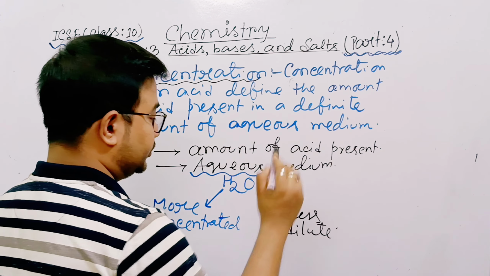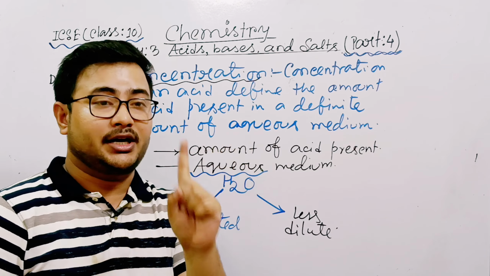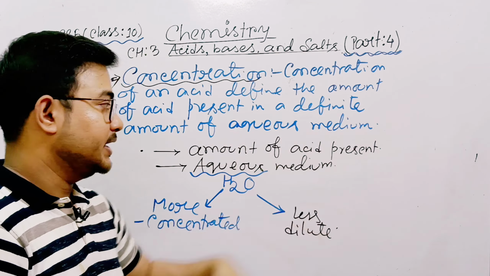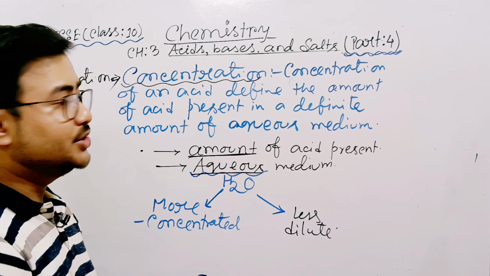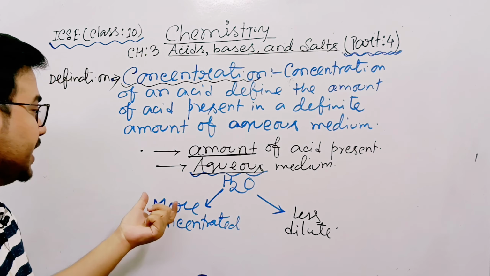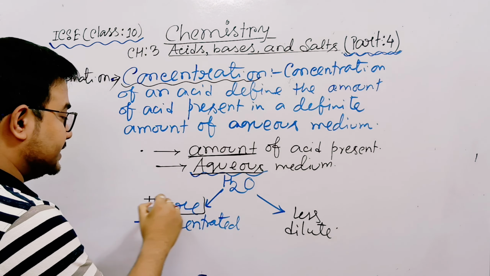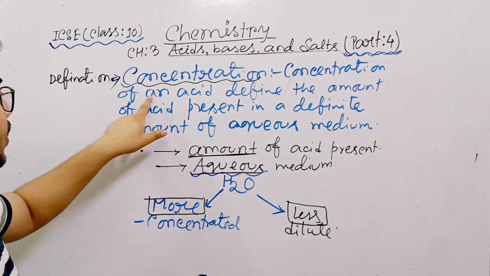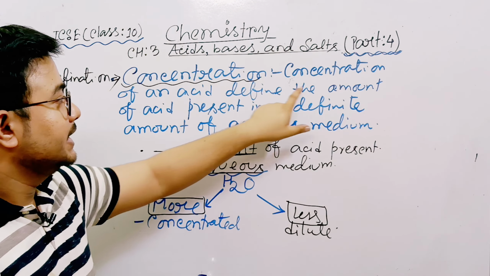So whenever you want to discuss or define the term concentration, give focus. What is the keyword? First keyword is amount of acid. Amount is the keyword. Where? Aqueous solution. So these two are the keywords. Amount of the acid present in aqueous. Okay. Now if the amount of acid is more, then concentrated. If amount of the acid is less, then diluted. So again read this definition. Look at the board. Concentration of an acid defined as the amount